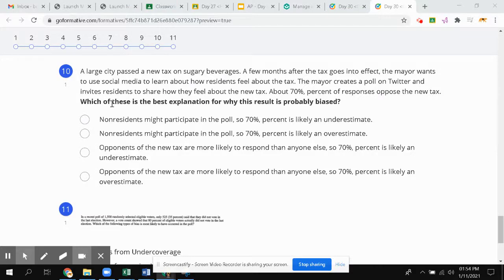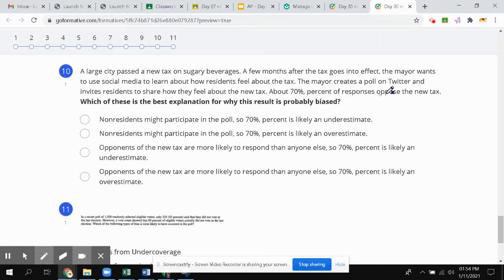All right, class, we're going to go over number 10. Here's the question. We're looking at a large city that passed a new tax on sugary beverages. A few months after the tax goes into effect, the mayor wants to use social media to learn about how residents feel about the tax. The mayor creates a poll on Twitter and invites residents to share how they feel about the new tax.